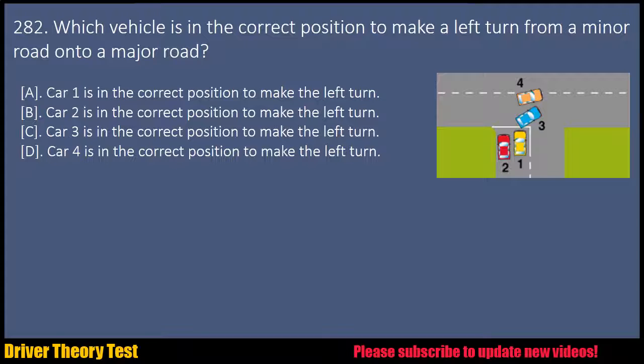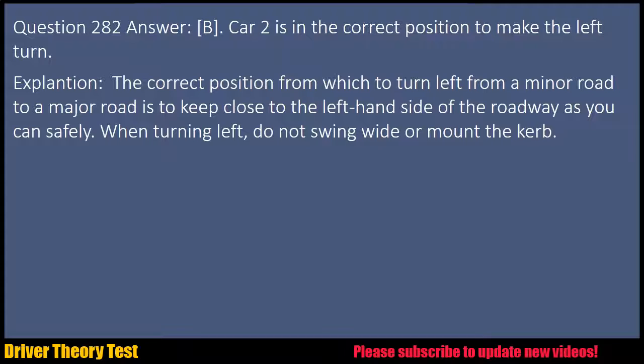B. Car 2 is in the correct position to make the left turn. C. Car 3 is in the correct position to make the left turn. D. Car 4 is in the correct position to make the left turn. Question 282. Answer: B. Car 2 is in the correct position to make the left turn. Explanation: the correct position from which to turn left from a minor road to a major road is to keep close to the left-hand side of the roadway as you can safely. When turning left, do not swing wide or mount the curb.